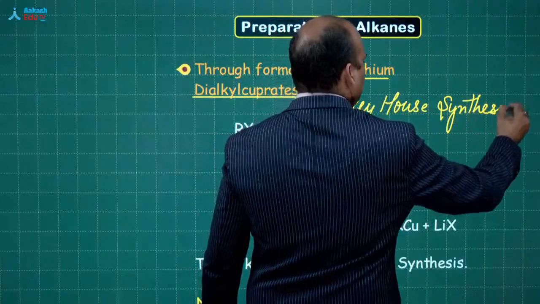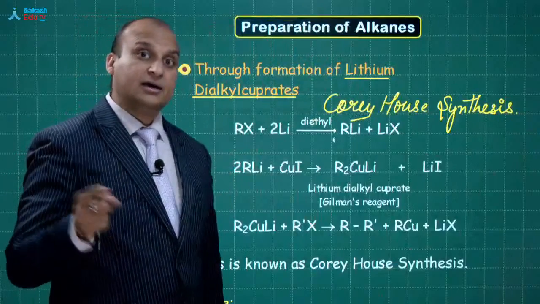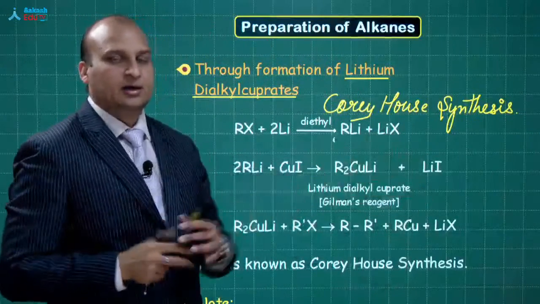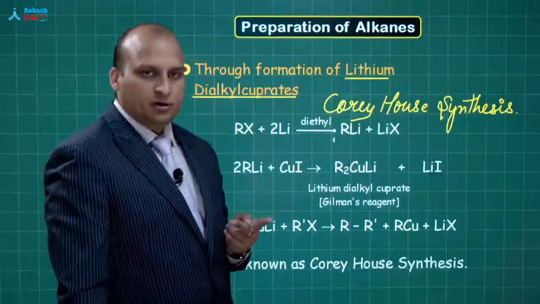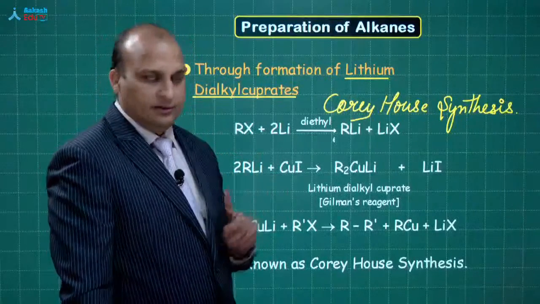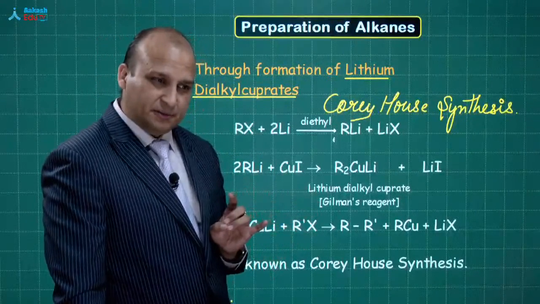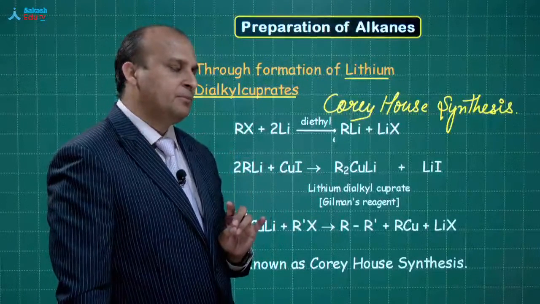Sir, why are you teaching this? What is the use of this? With the help of this process, I can get unsymmetrical alkane. Brother, there was a problem in the Wurtz reaction. See, if you are talking about hydrogenation of alkene, yes, you can get unsymmetrical alkane, first process. But reduction of alkyl halides, yes, you can get unsymmetrical alkane.